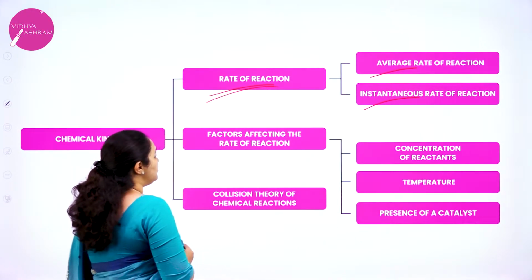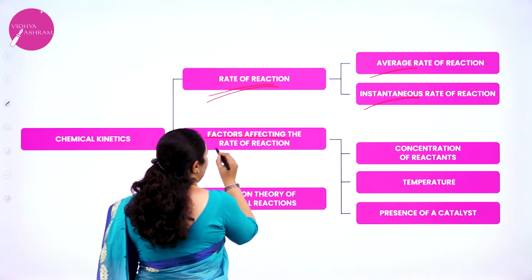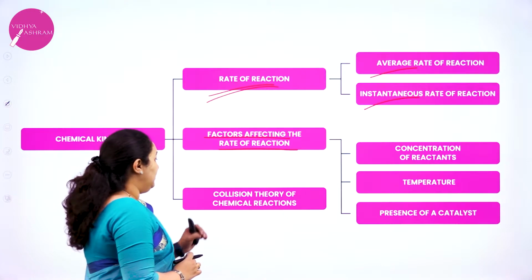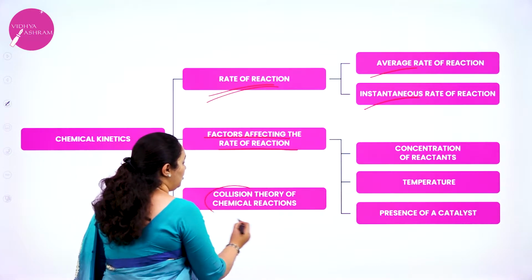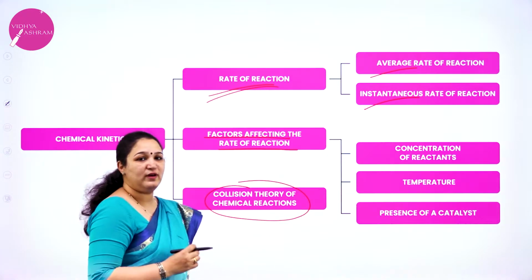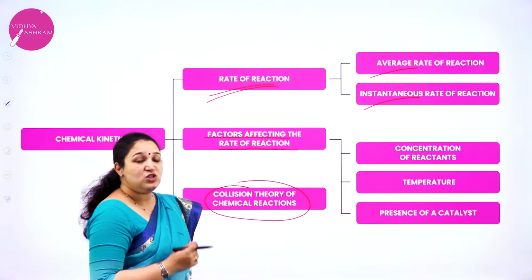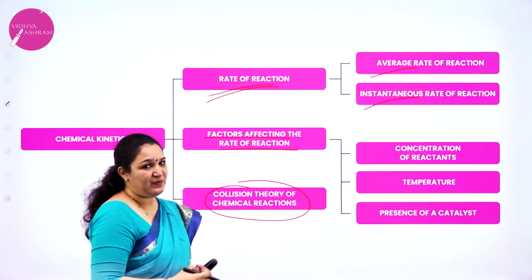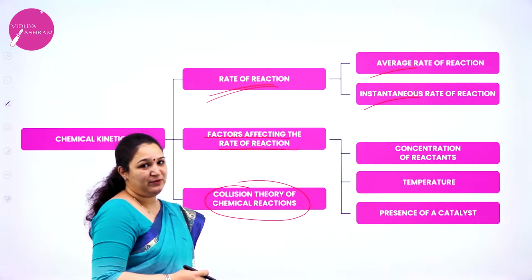Then we are also going to study about the factors that affect the rate of the reaction, and then we are going to study about collision theory of chemical reactions. So these are the main topics which we are going to study in this particular chapter.